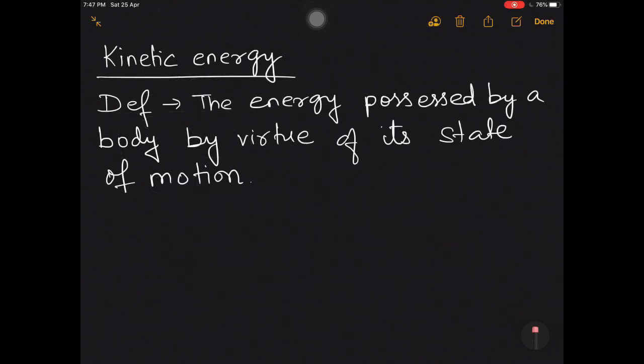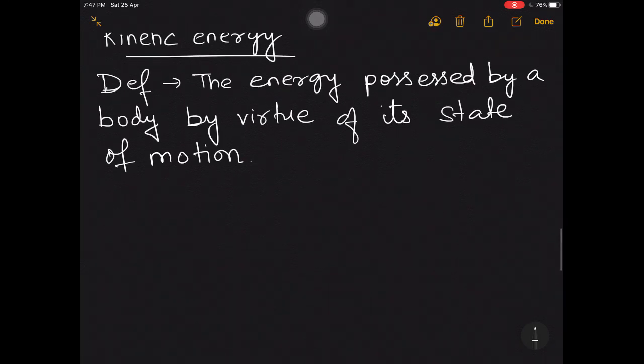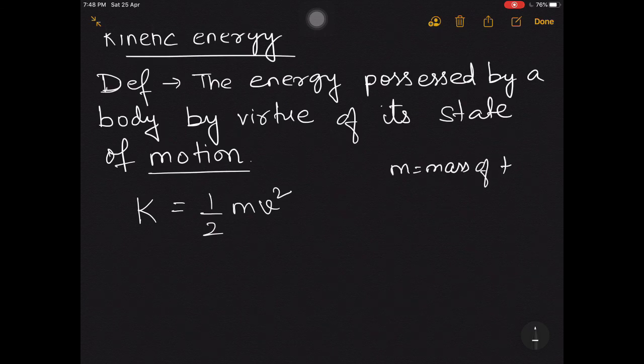Now let us begin with the topic of kinetic energy. As you can see here, I have written the definition of kinetic energy. It is the energy possessed by a body by virtue of its state of motion. Okay, this is the definition. So any body which is in a state of motion, or if it has velocity, then it will have kinetic energy. The expression of kinetic energy is half mv square. K stands for kinetic energy, m stands for mass of the body, and v is the velocity of the body.